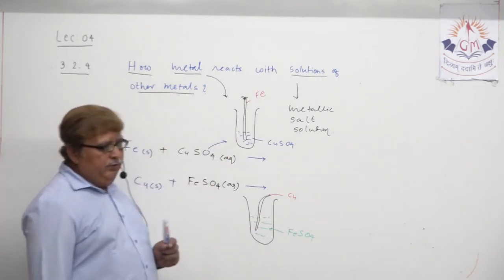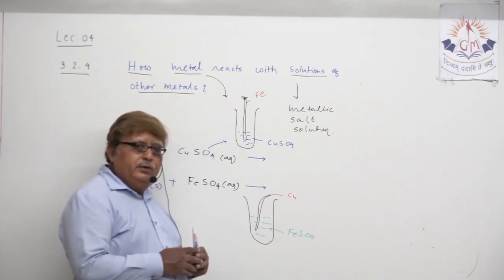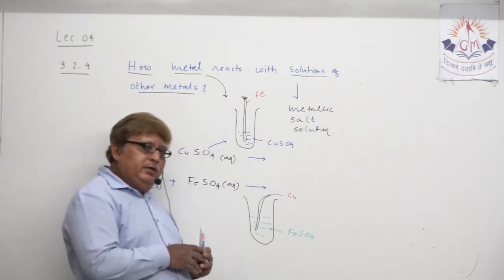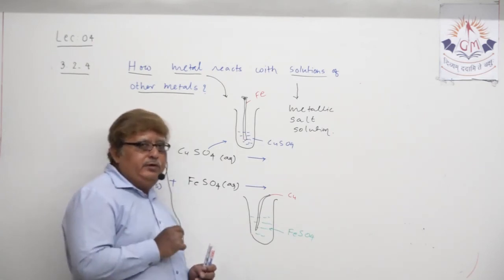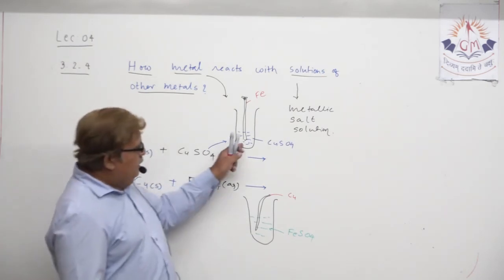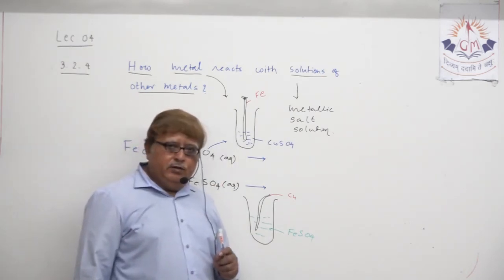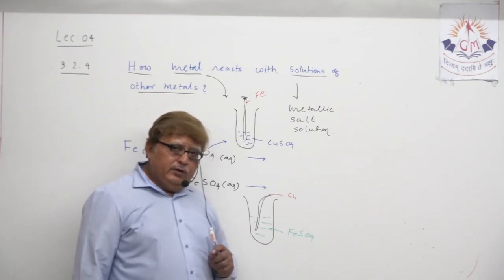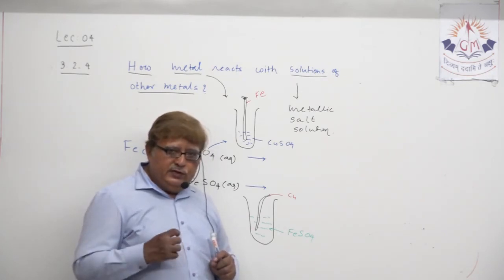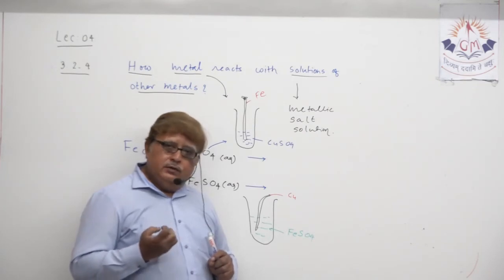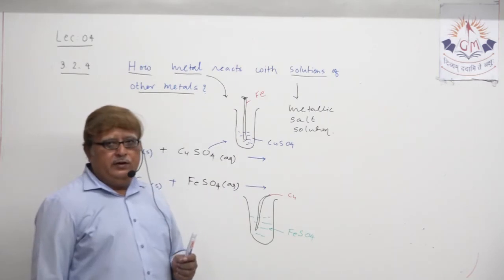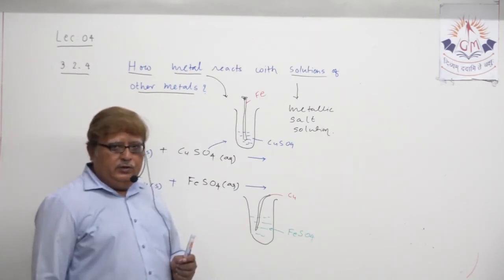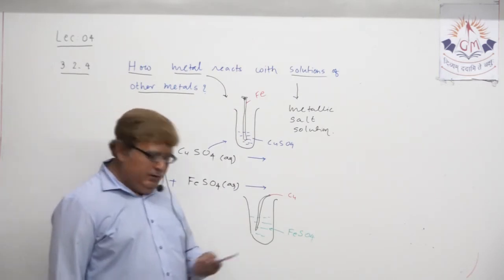But in the first type of apparatus arrangement, after some time you will notice a color change in the copper sulfate. The color of the copper sulfate changes to faint green, and this black iron rod becomes reddish brown in color.